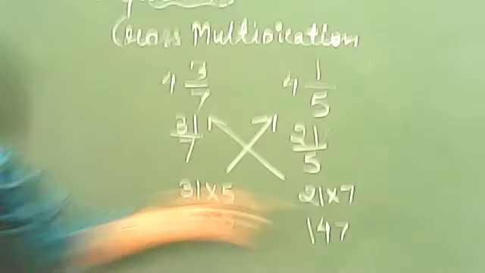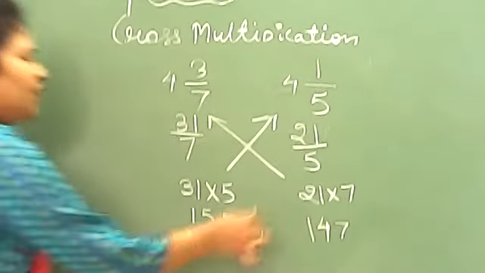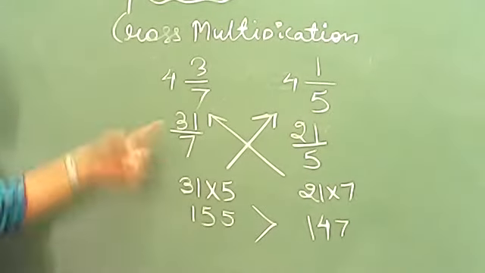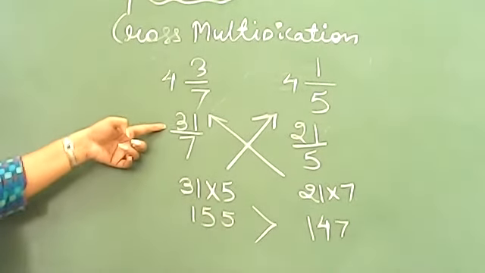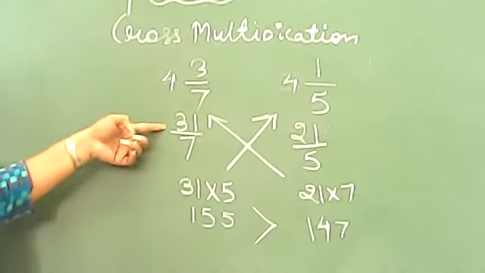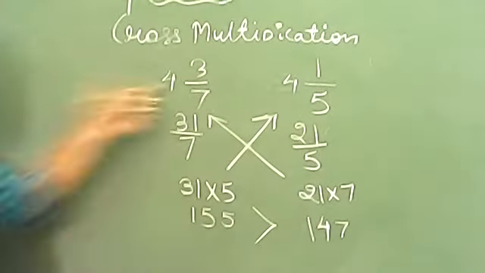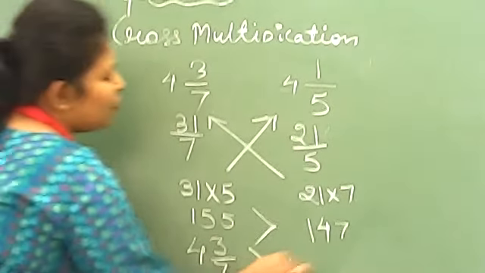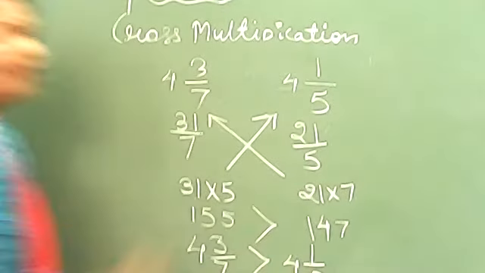Now, which number is greater? 155. Okay. And 155 किसकी तरफ था? 31 by 7. But 31 by 7 was not our question. Our question was this. 4 whole 3 by 7 is greater than 4 whole 1 by 5.